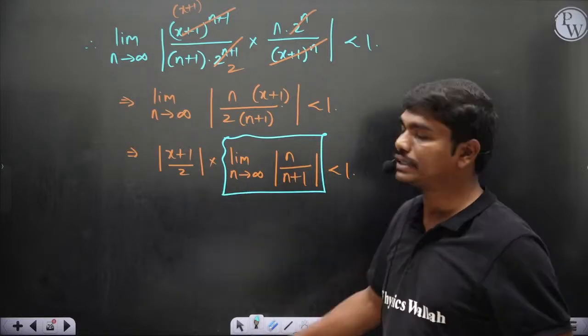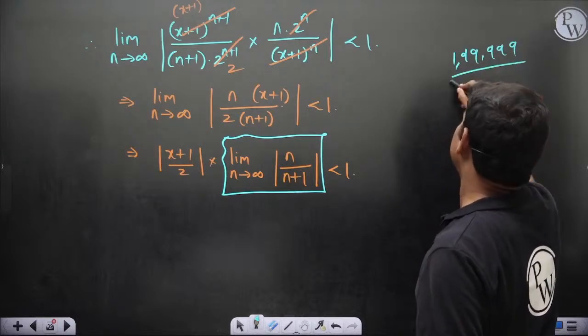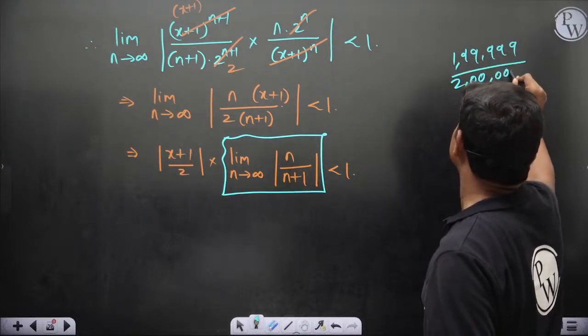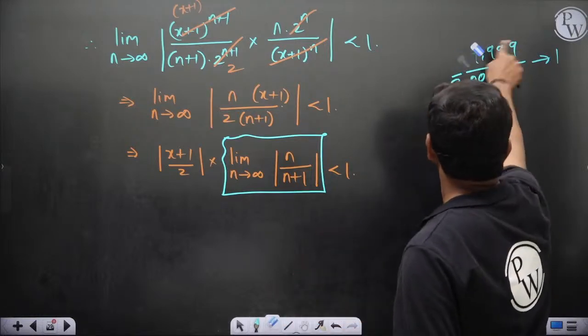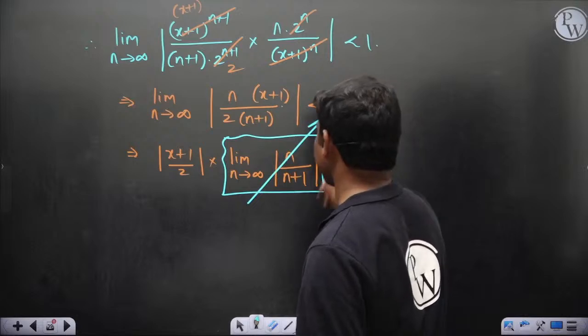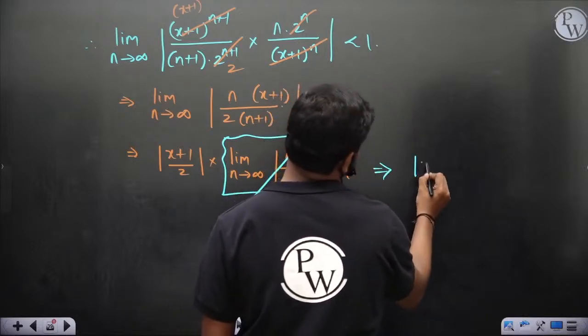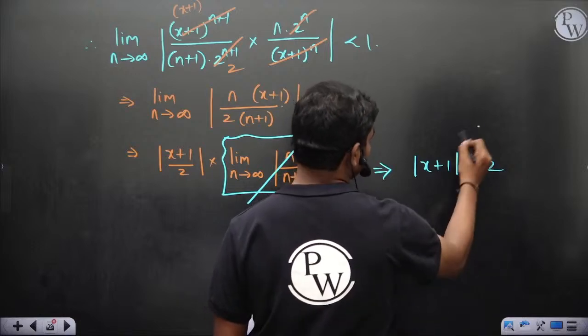Also you can see, like 1,99,999 by 2 lakh, this value tends to 1. That's simple logic. So this limit tends to 1. This tells you mod x plus 1 should be less than 2. This is the criterion for convergence.